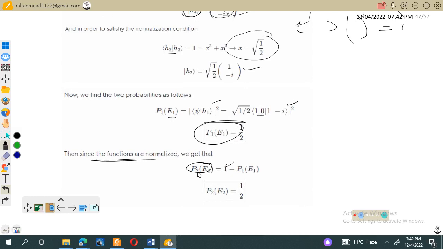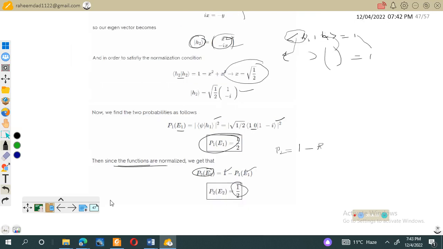If we subtract the probability for 1, we can obtain the probability for P2, because total probability is 1. We have the probability for the first state, which is P1, so the remaining state is P2. So P2 will be equal to 1 minus P1, which is equal to 1 over 2. So far we have obtained P1, the probability for energy 1, and the probability P2.